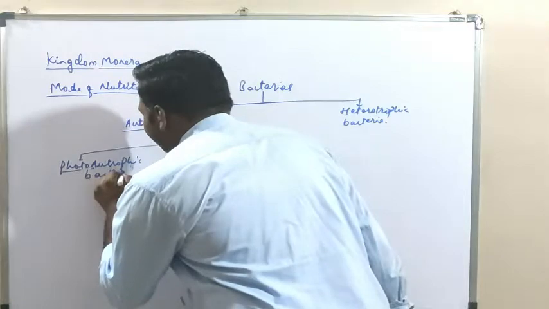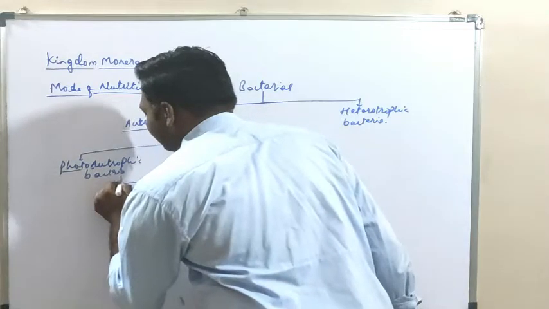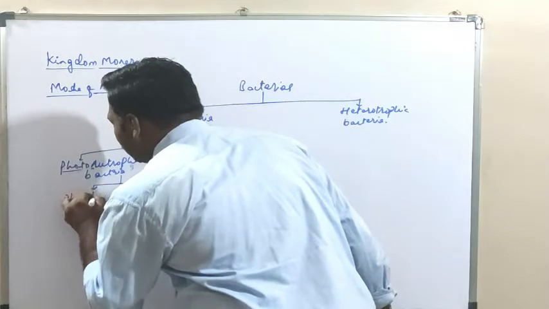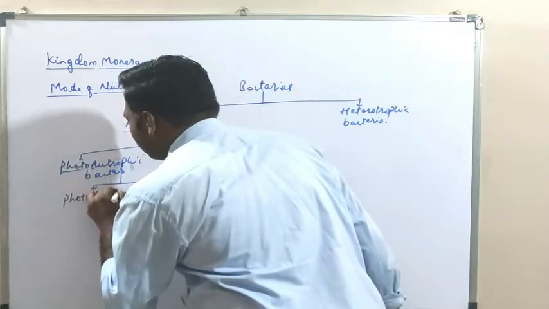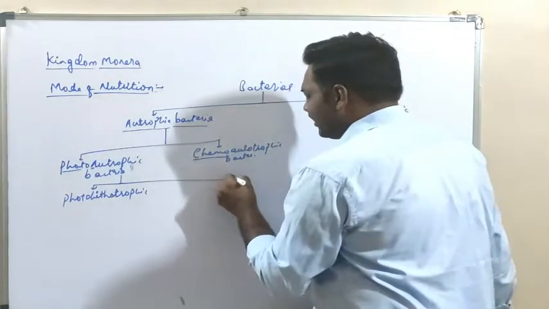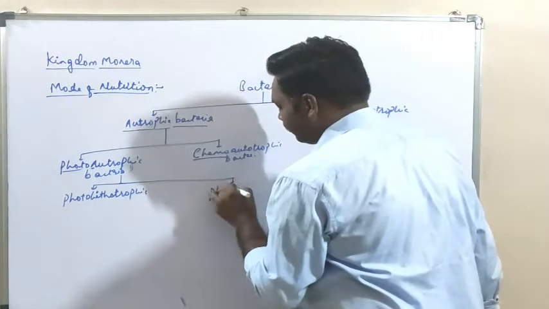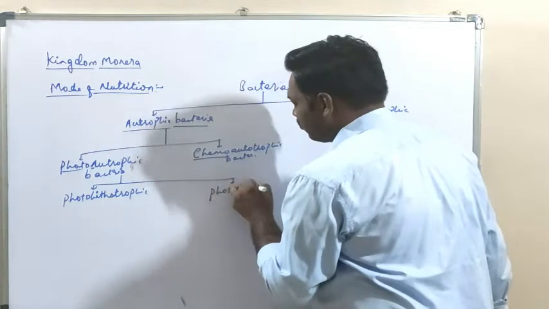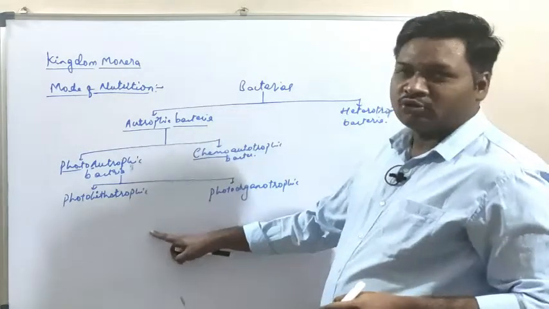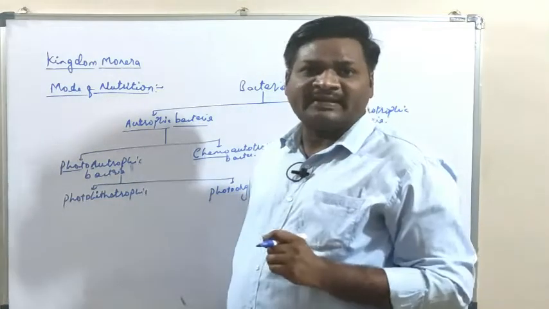Okay, these are further classified into two main types again, that is the photolithotropic and second is the photoorganotropic. Photolithotropic and photoorganotropic.